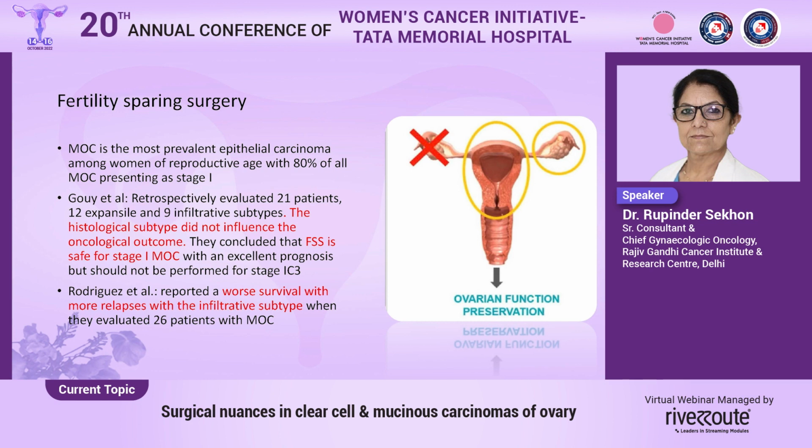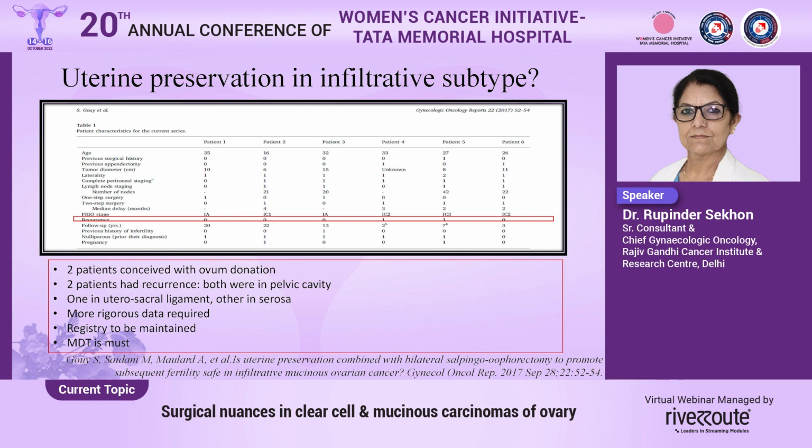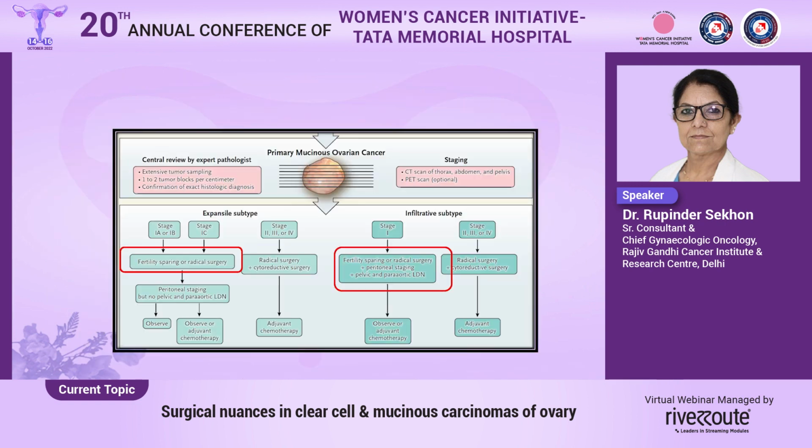Fertility sparing surgery is advocated in the mucinous ovarian tumors because these tumors mostly occur in the younger age group. However, Guy et al. found out that the histological subtype did not influence the oncological outcome when it comes to fertility sparing surgery, and Rodriguez et al. reported a worse survival with more relapses with the infiltrative subtype. Uterine preservation in the infiltrative subtype again is a debatable point, and it was found that there's definitely an increased recurrence if we preserve the uterus in the infiltrative subtype.